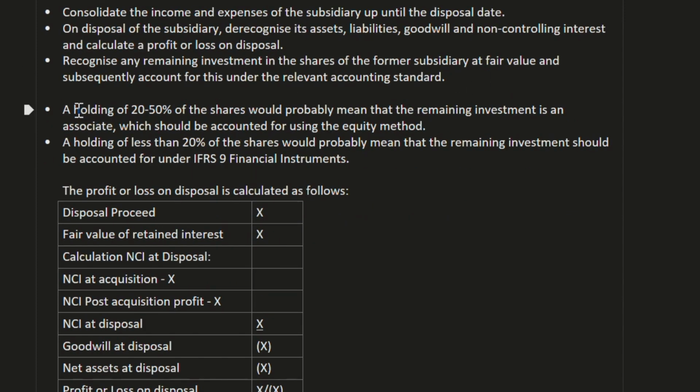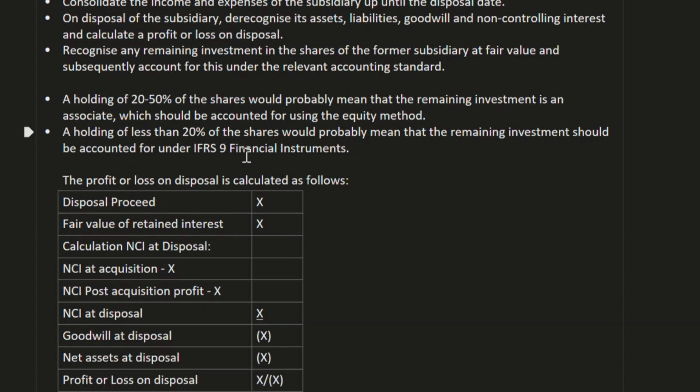A holding of 20% to 50% of shares would probably mean that the remaining investment is an associate, which should be accounted for using the equity method. Similarly, a holding of less than 20% of shares would probably mean that the remaining investment should be accounted for under IFRS 9 Financial Instruments.